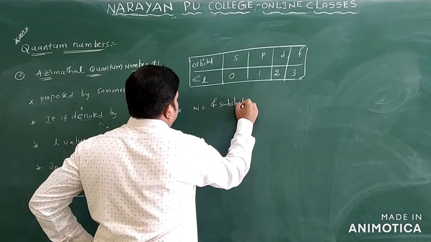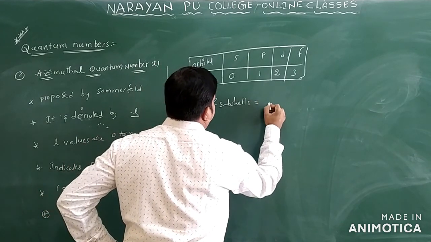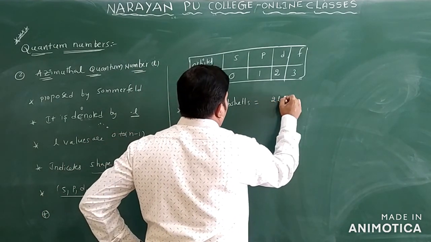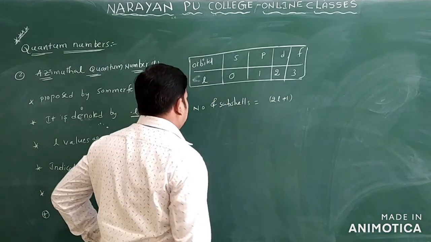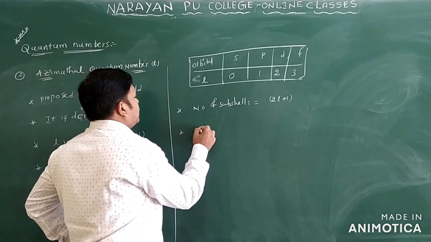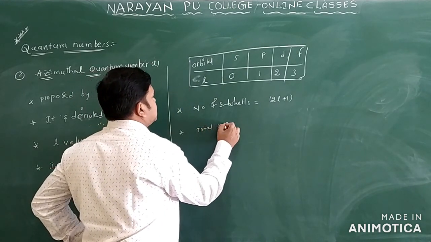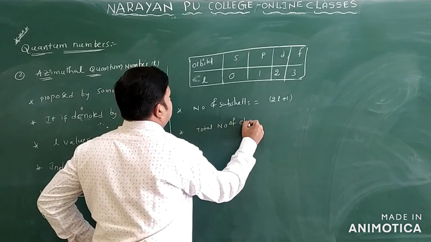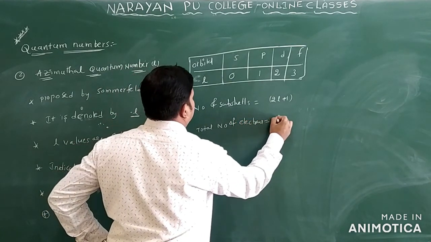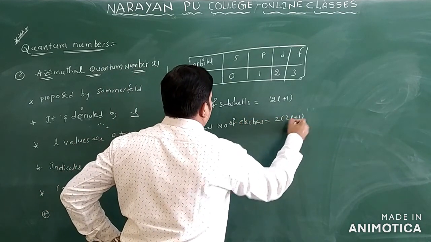The number of subshells is equal to 2l plus 1. The total number of electrons is equal to 2 into (2l plus 1).